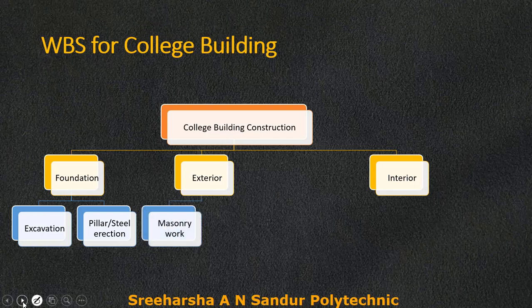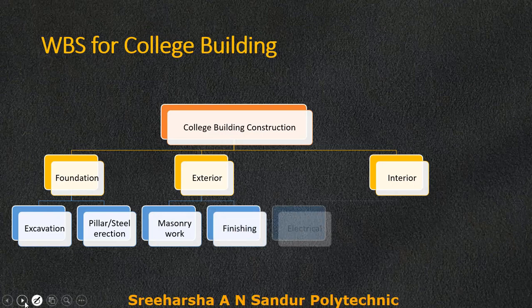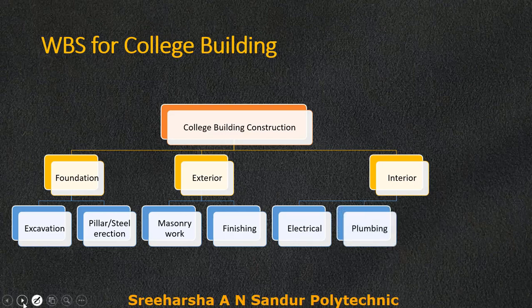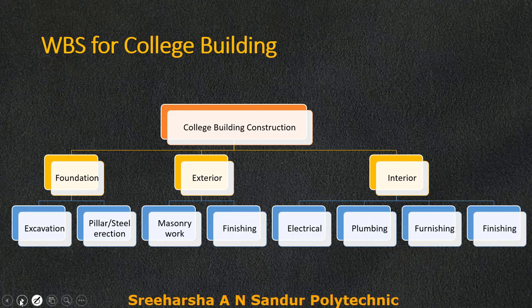Then in exteriors there are masonry activities and then finishing touches. In the interior part we have electrical wiring, plumbing and finishing. So this is our level 1 activity, these are our level 2 activities, and these are our level 3 activities.